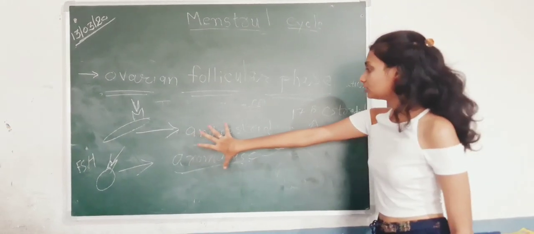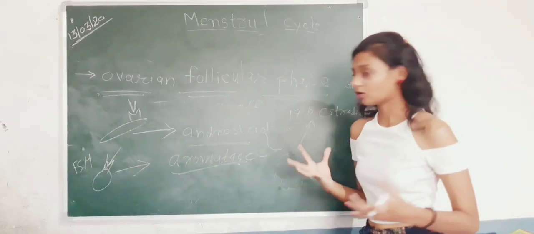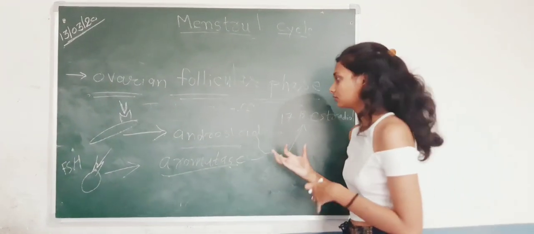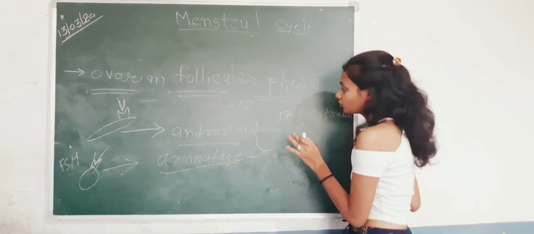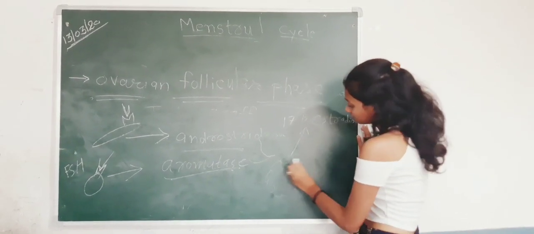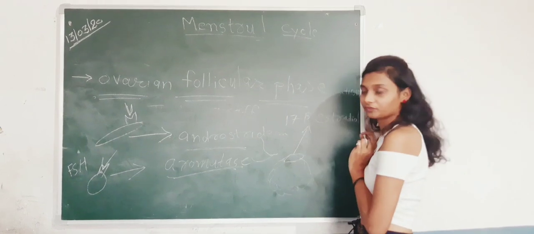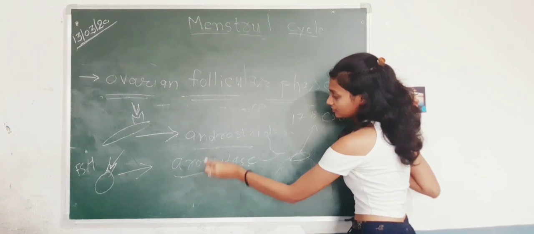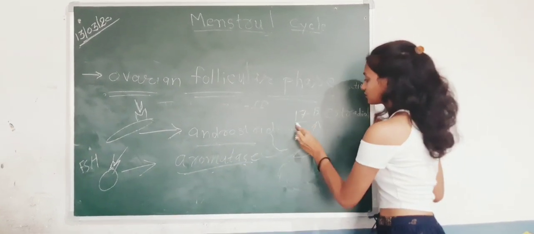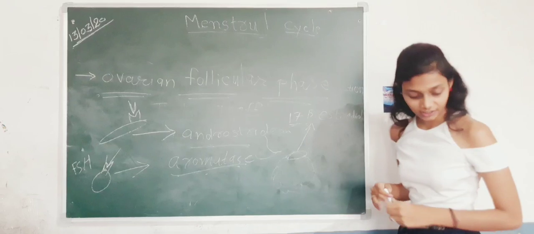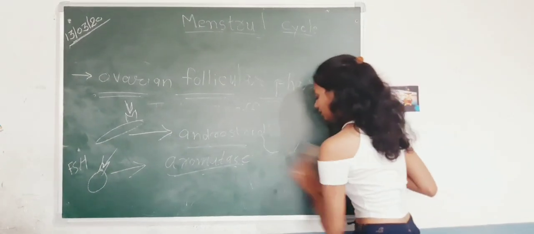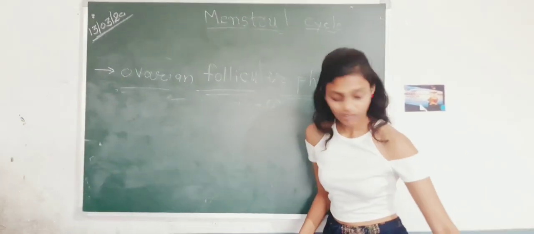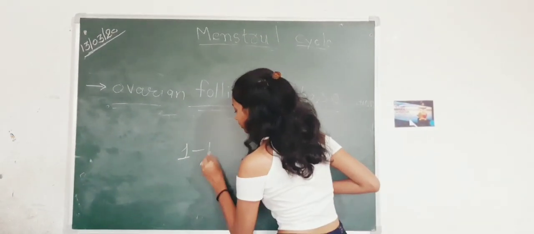This whole process of changing the theca cell, you will see clearly. For changing the theca cell, it produces these two and changes the theca cell into 17 beta estradiol. This whole process of changing occurs between 1 to 10 days, only 1 to 10 days.